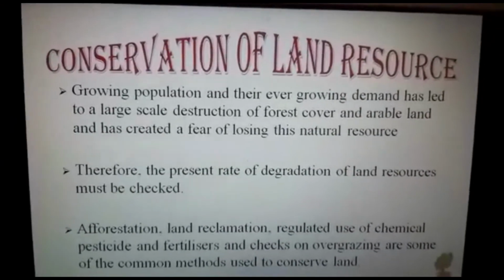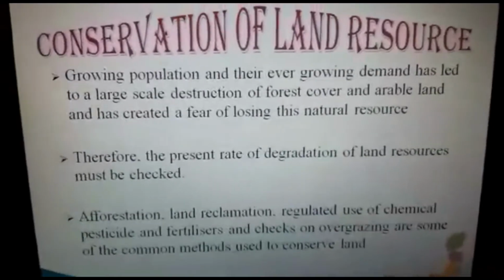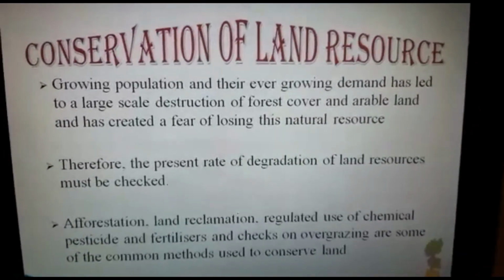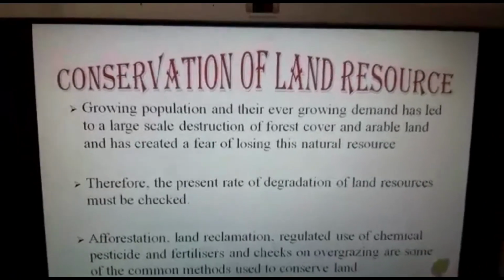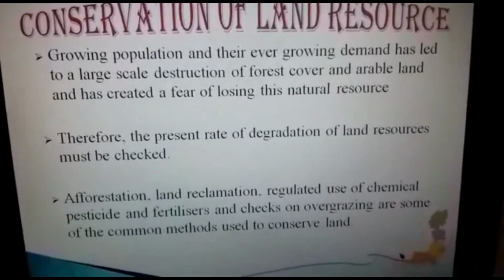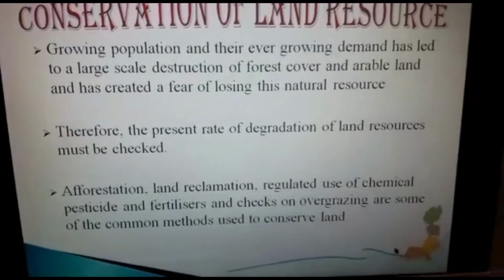Growing population and their ever-growing demand has led to a large scale destruction of forest cover and arable land, and has created a fear of losing these natural resources. Right? The present rate of degradation of land resources must also be checked.